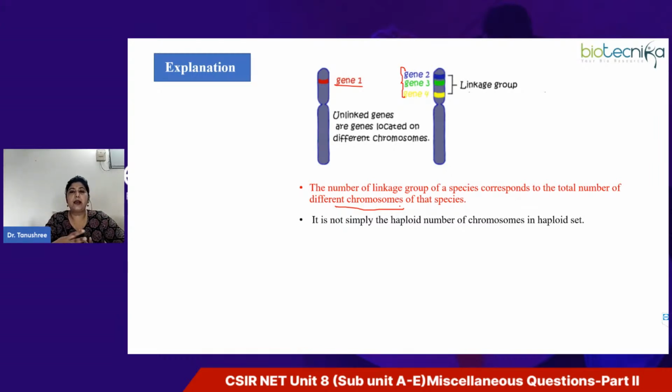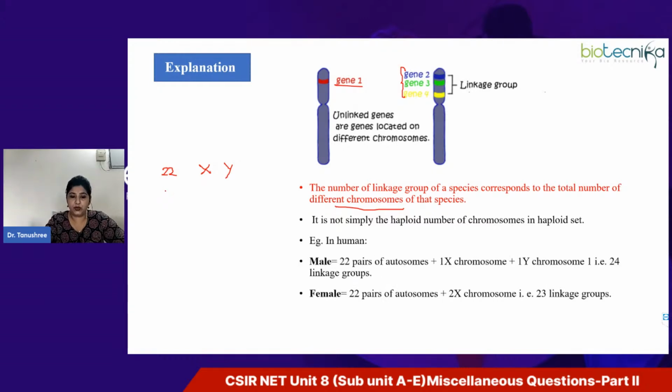Now, if we take the example of humans, we know that in males we have 22 pairs of autosomes, and along with them we have an X and a Y chromosome. But in females we have 22 pairs of autosomes and two X chromosomes, right?